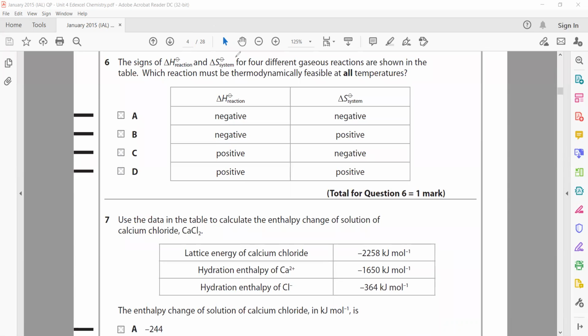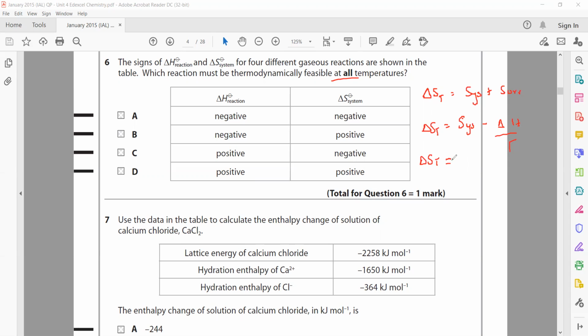The signs of the enthalpy of reaction and the entropy change of the system for 4 different gaseous reactions are shown; which must be thermodynamically feasible? When the total entropy is positive, the reaction is thermodynamically feasible. Total entropy is equal to entropy of the system plus entropy of the surroundings. Entropy of the surroundings is minus delta H by T. So it is entropy of the system minus delta H by T. We want this answer to be positive.